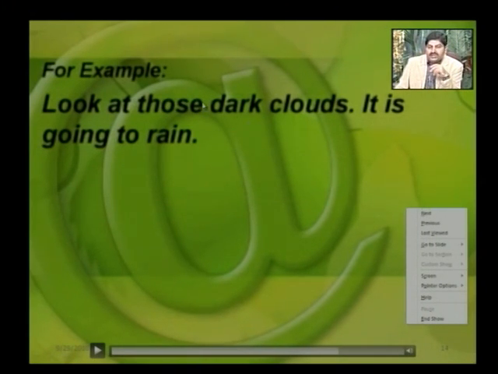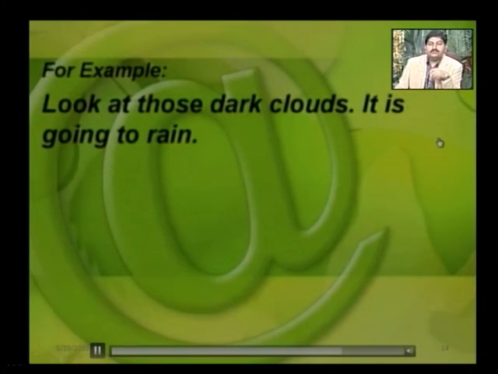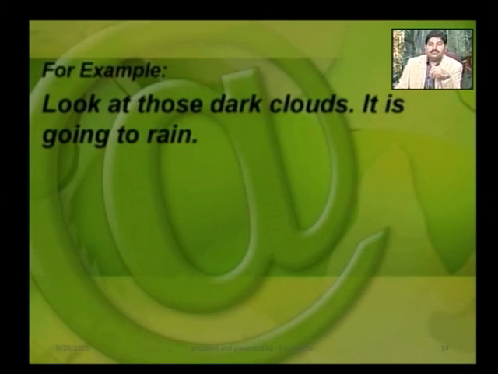And a situation related to the future, that it is going to rain. So here, instead of it will rain, it is better if you say it is going to rain. Why? Because you have something as a proof to the situation which is going to take place in future. And then you say that it's going to rain. So your prediction, it is going to rain, is based upon dark clouds.